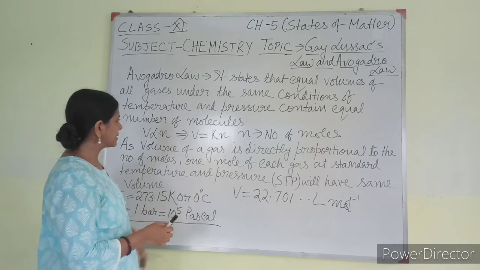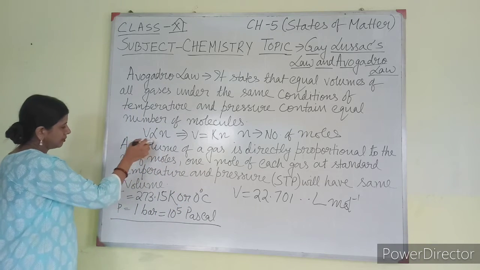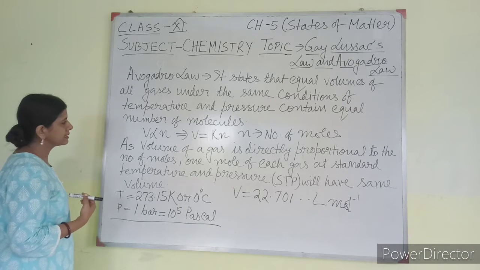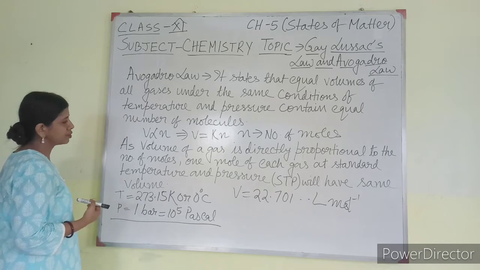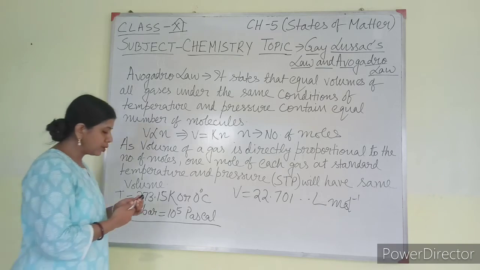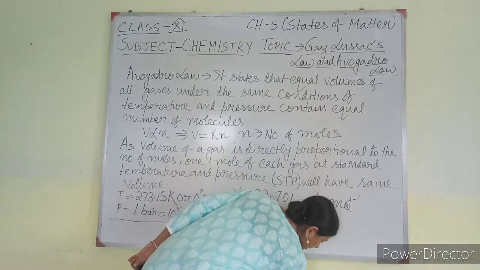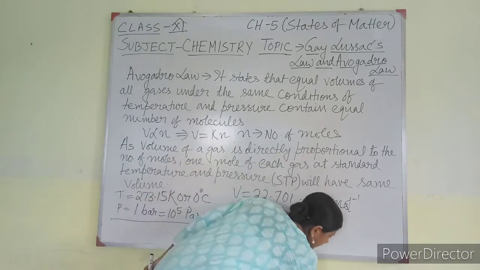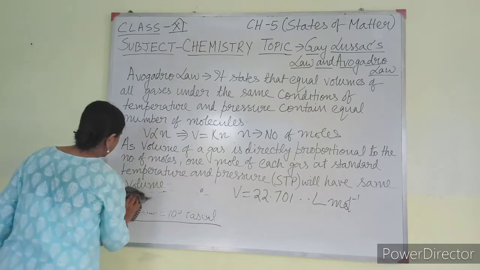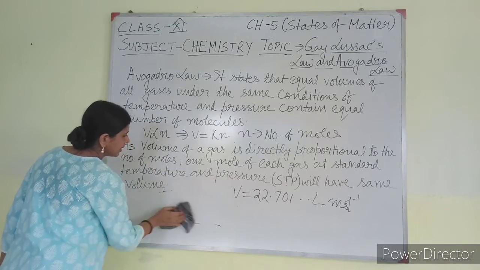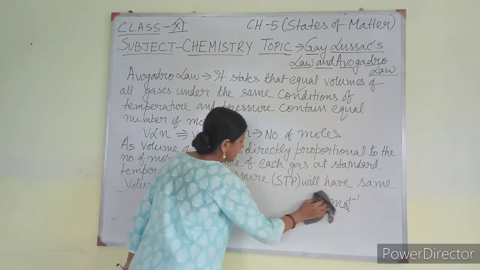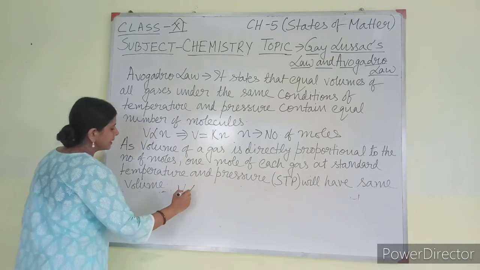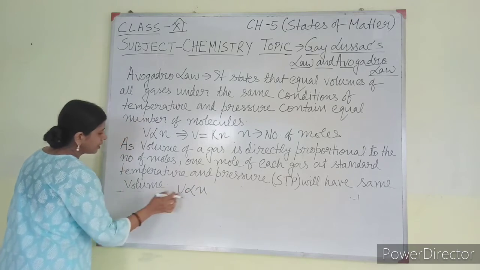Now I want to extend this Avogadro's law in terms of density. Now I know that volume is what? My formula was V is directly proportional to N. Now what is N?